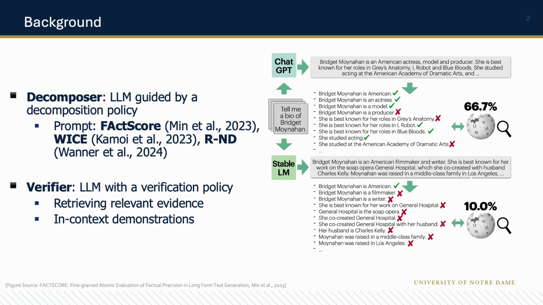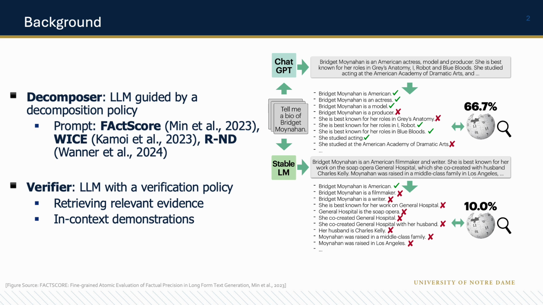So first of all, let me give you some basic background. In the area of large language models, how people usually evaluate the factuality of a claim is to decompose a given long claim into multiple shorter subclaims and evaluate them one by one. In this decomposition-then-verification paradigm, there are two basic components: one is the decomposer and one is the verifier.